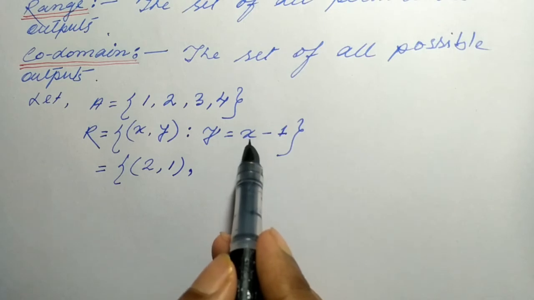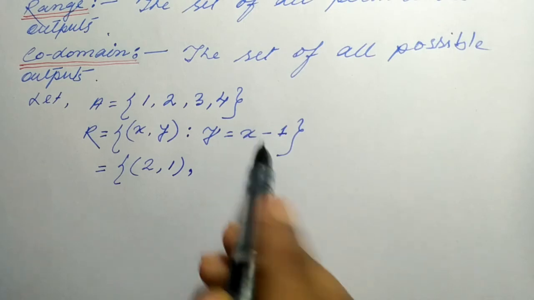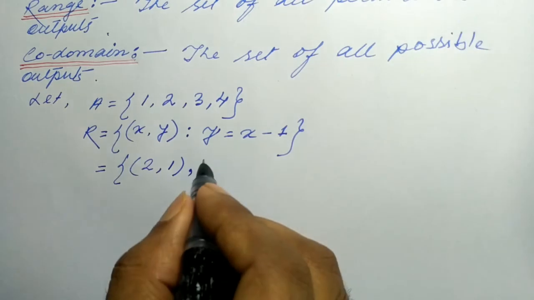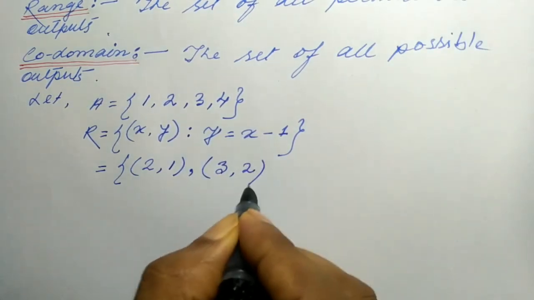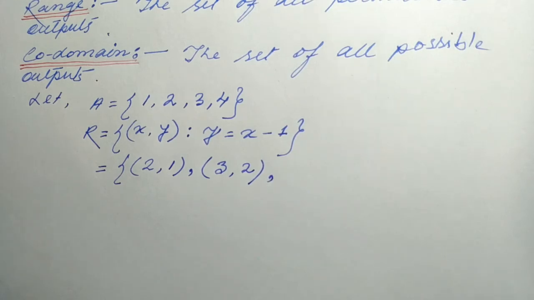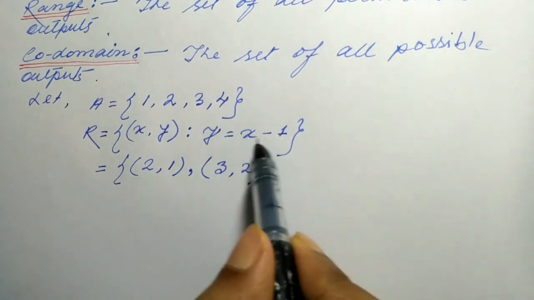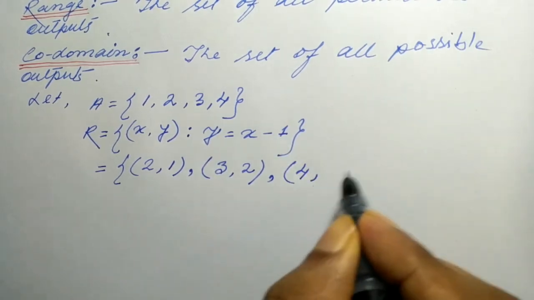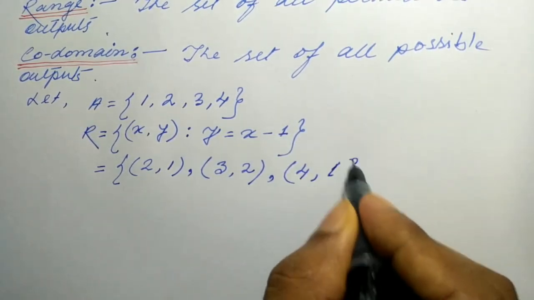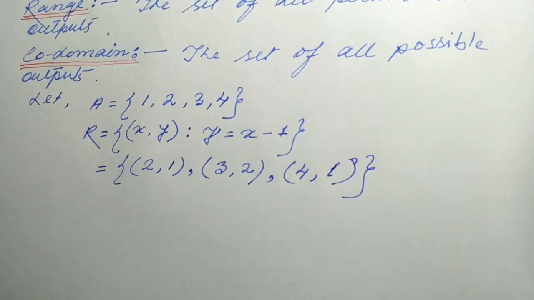If we put x equal to 3, then y becomes 2, and 2 belongs to A also, therefore the next element will be (3, 2). Next we put x equal to 4, then y becomes 3, so the next element becomes (4, 3). This is our relation.